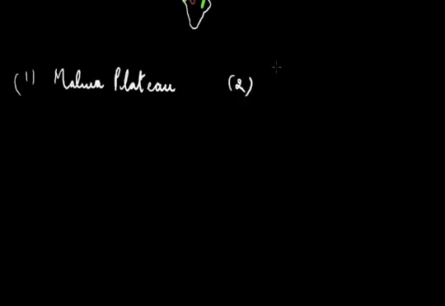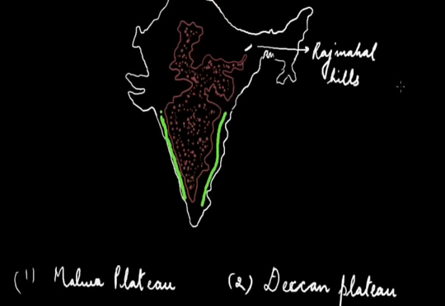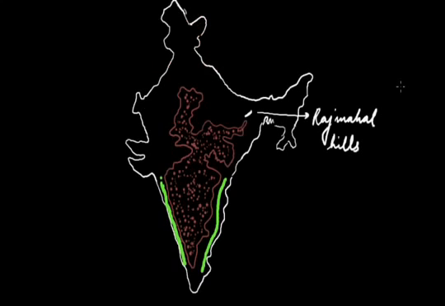And second, it is the Deccan plateau. Let us mark in the map the Vindhyas, the Satpura range, Mahadev Hills, Aravalli range. This is the Vindhyan range. To the south of it, you can find the Satpura range. Near the Vindhyas, these are the Mahadev Hills.